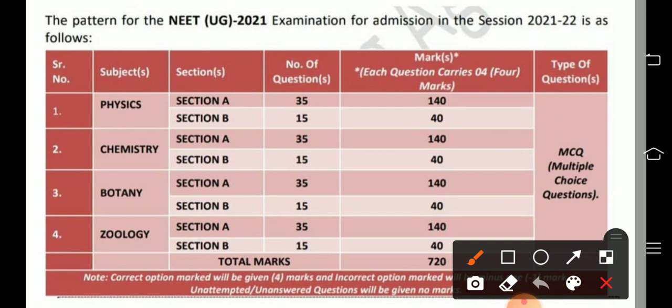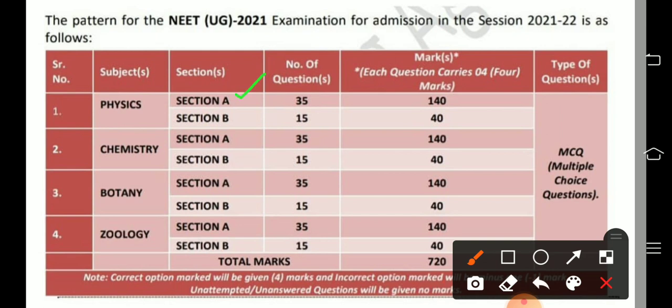If you want to understand the syllabus of NEET 2021, first of all we have to understand the new pattern of NEET 2021. If you see the new pattern, it contains two sections in each subject.